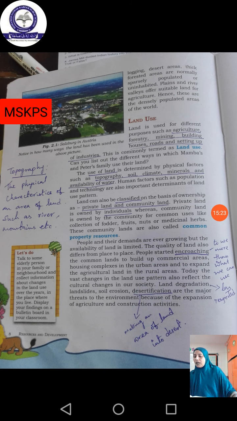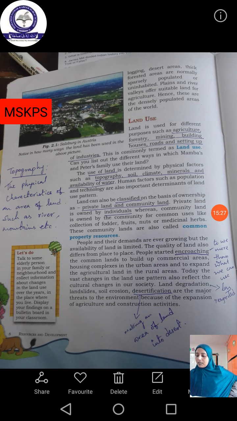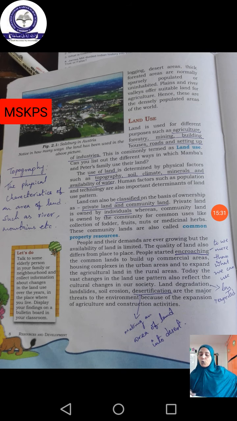Then land degradation, it is given in the last fourth line. Okay, land degradation means less respected. The value of the land has been restricted. Okay, that is known as land degradation. And landslides, man sarivu, we will tell, isn't it? So soil erosion means man aripu.